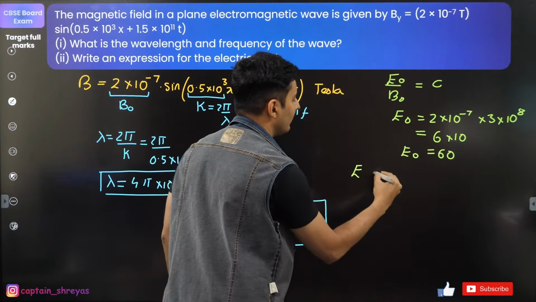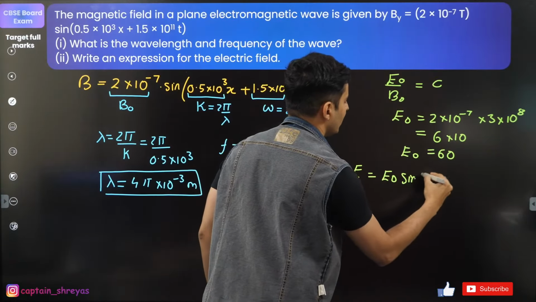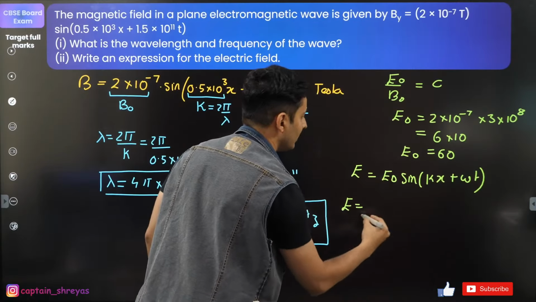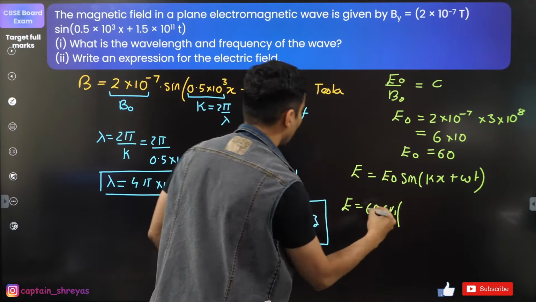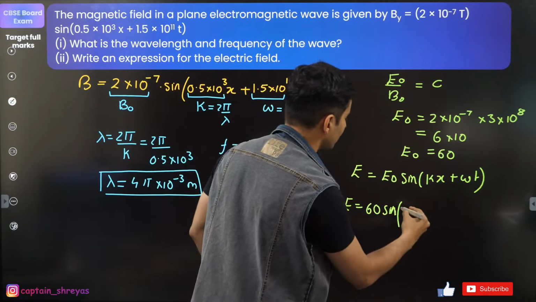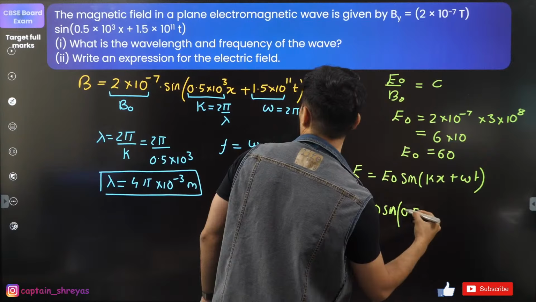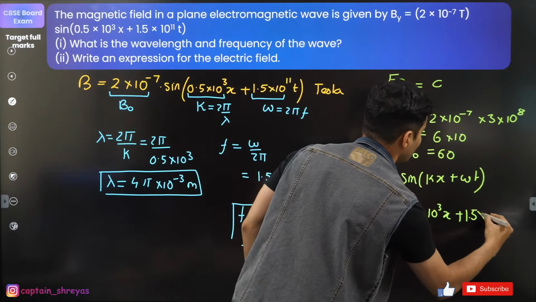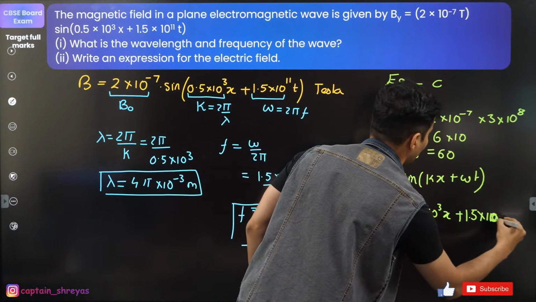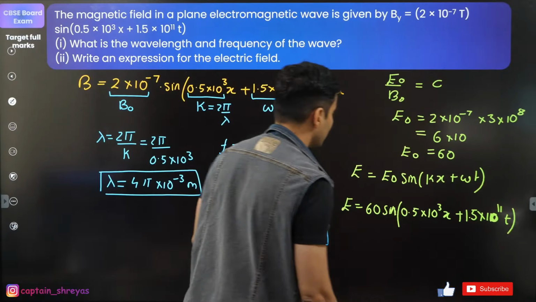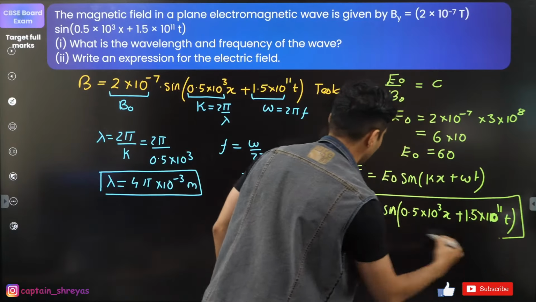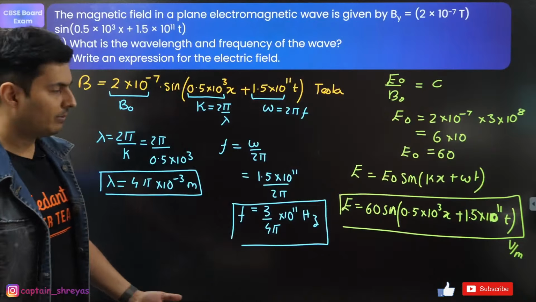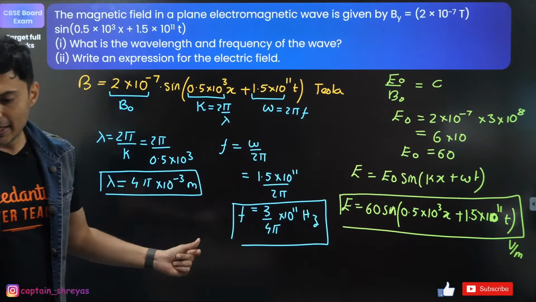Now we all know the electric field will be E naught sine of (kx plus omega t). Same formula. So the electric field will be 60 into sine of (0.5 into 10 to the power 3 x plus 1.5 into 10 to the power 11 t). That's it. That is the final answer. Obviously it will be in volts per meter, or Newton per coulomb, whichever unit you want to use. Yep, got it.